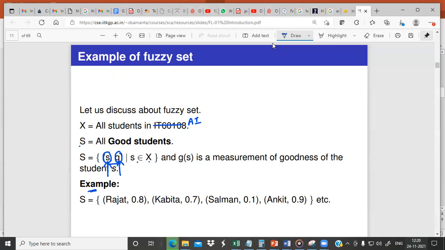So here is an example. S is equal to Rajat, 0.8, which means the degree of goodness of Rajat is 0.8, and Kabita 0.7. The degree of goodness score for Kabita is 0.7. Salman 0.1. The degree of goodness of Salman is 0.1. Ankit is 0.9. The degree of goodness of Ankit is 0.9. So now this is a fuzzy set. For every individual, we are assigning a membership value which represents the degree of goodness.